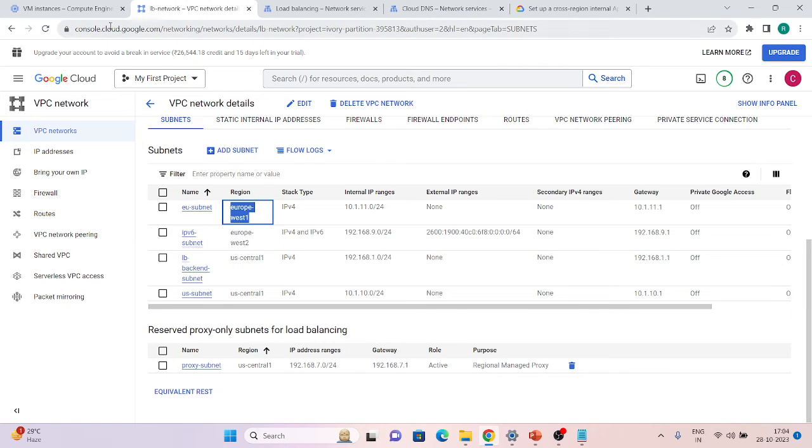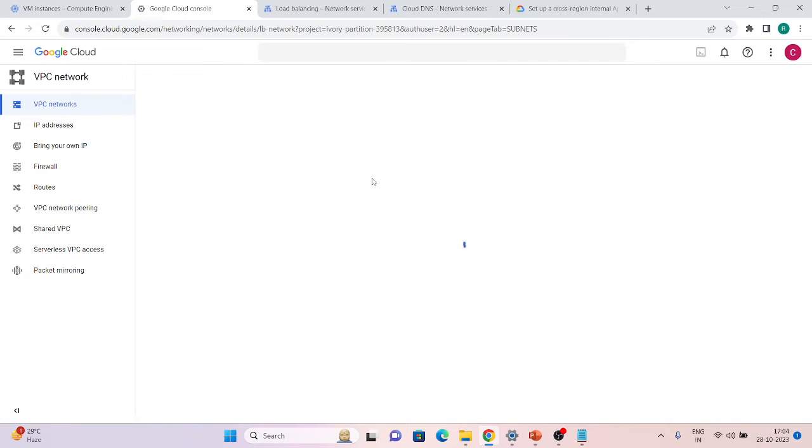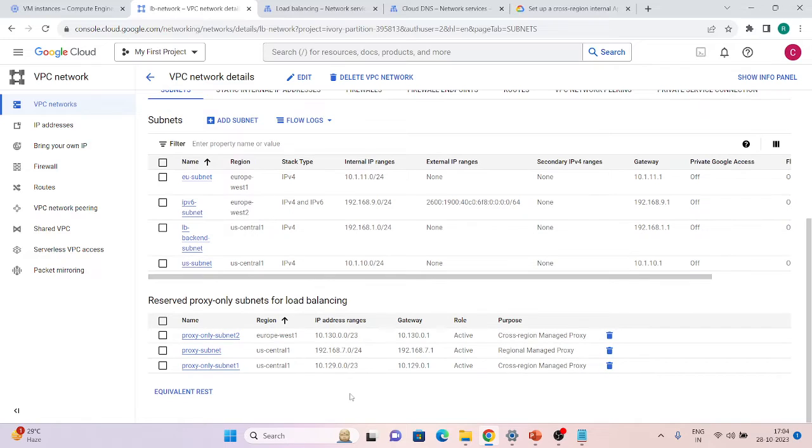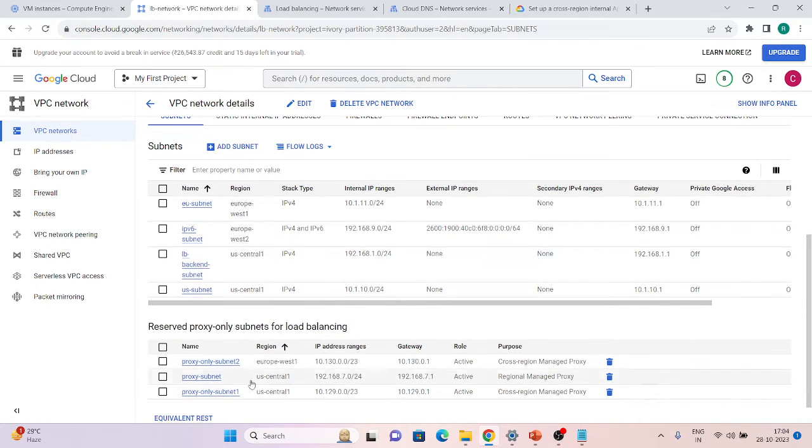So let's go to our VPC network page and refresh the page, and let's see what changes are there in this. So as of now, we can see proxy only subnet one, proxy only subnet two has been created for us. We have the region, and also we can see the purpose is cross region managed proxy. So we can see that we have successfully created a cross region managed proxy.